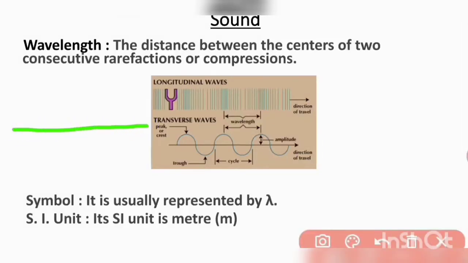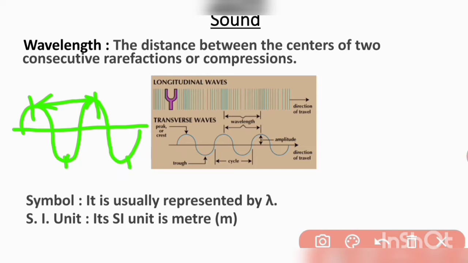Here we have a wave in which the distance between two crests is its wavelength. Similarly, the distance between two troughs is its wavelength, and the distance between one complete wave is also its wavelength.